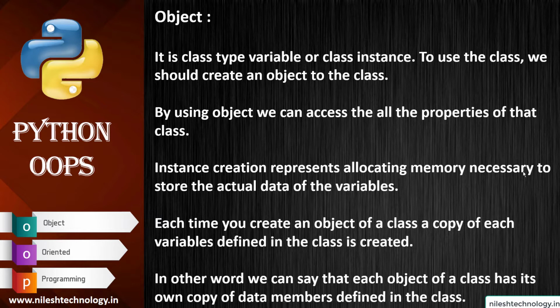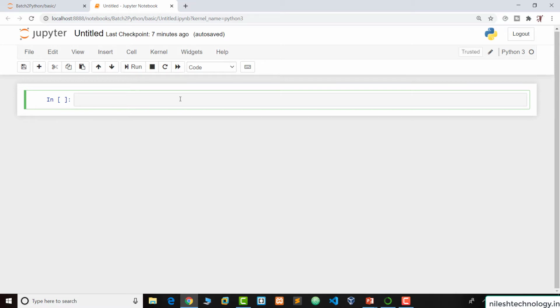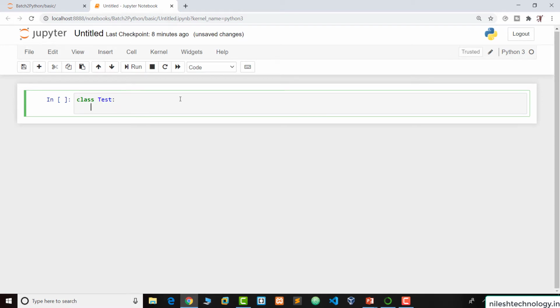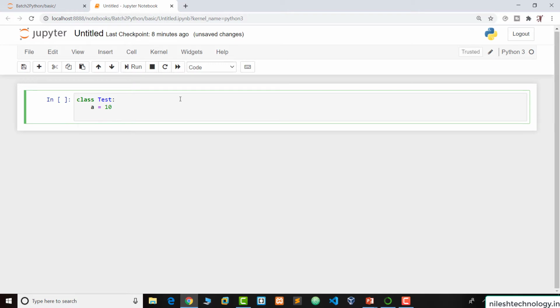So we are going to the Jupyter notebook to see how to define a class. This is the class keyword. Test is my class name, and inside this we define an attribute, for example a equal to 10. If you want to access the attribute a in our program, then we need to create an object of this class.